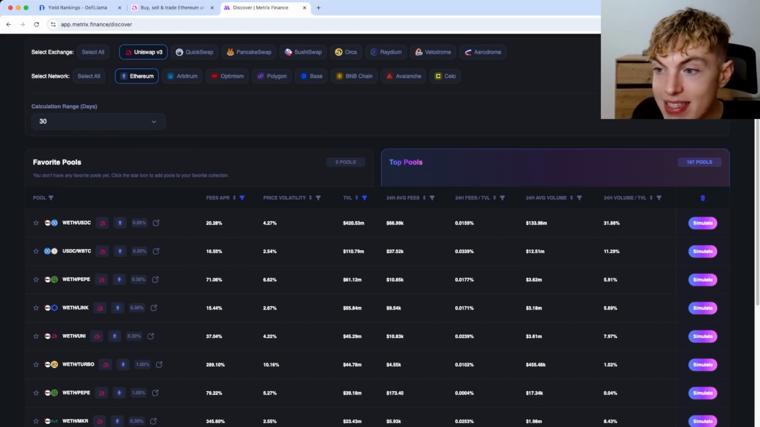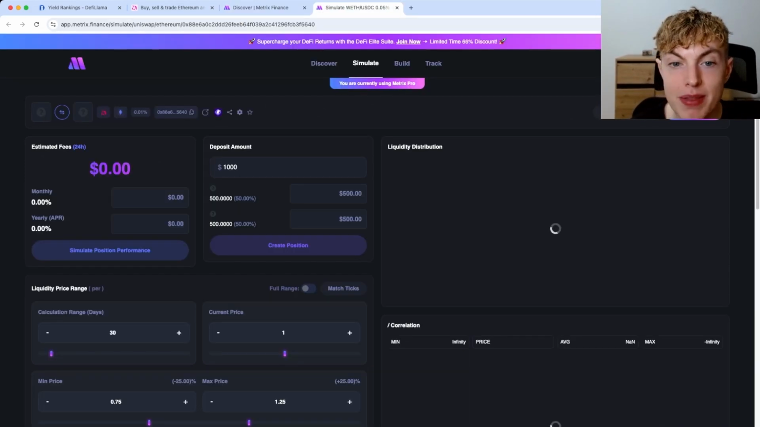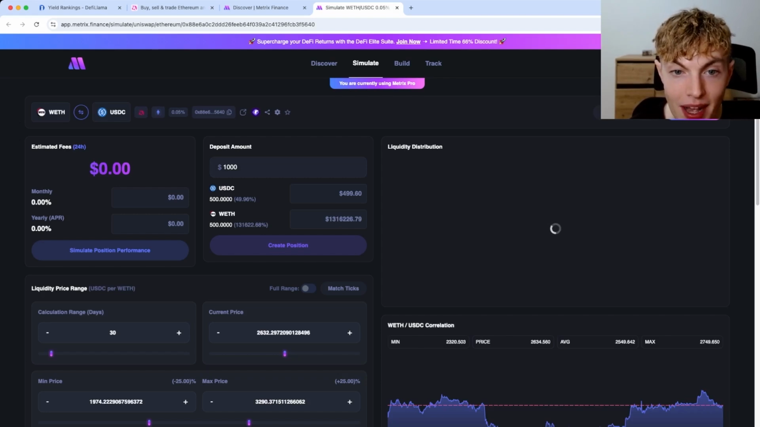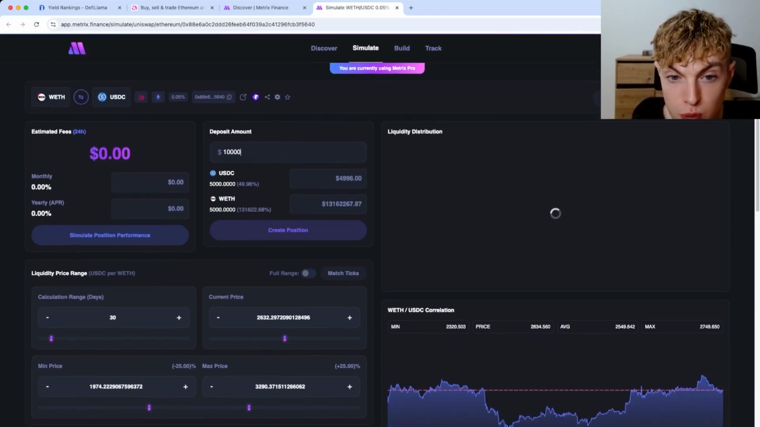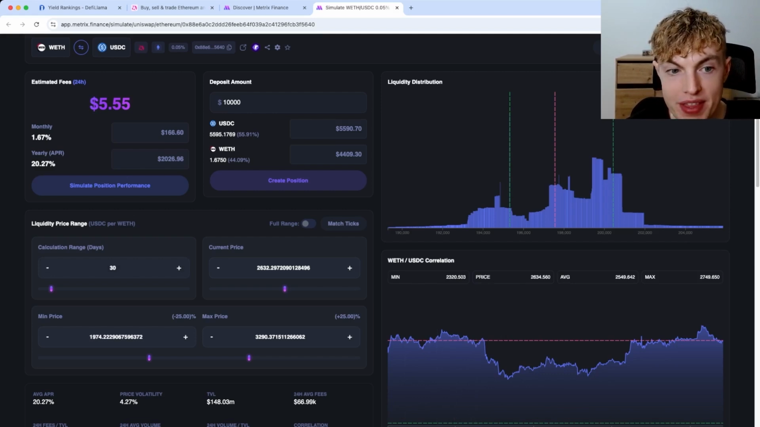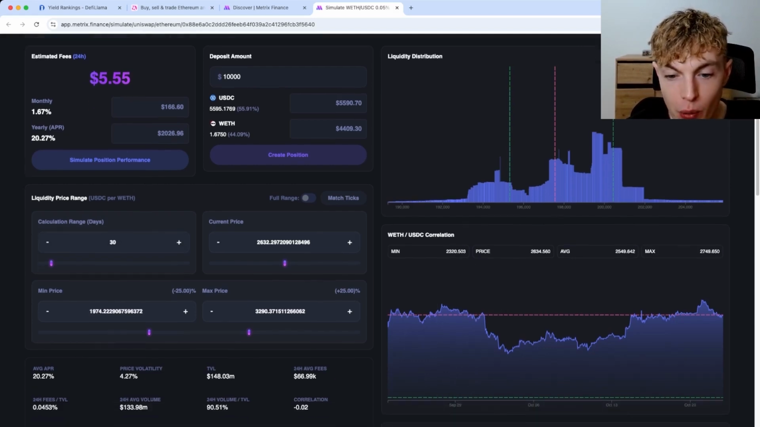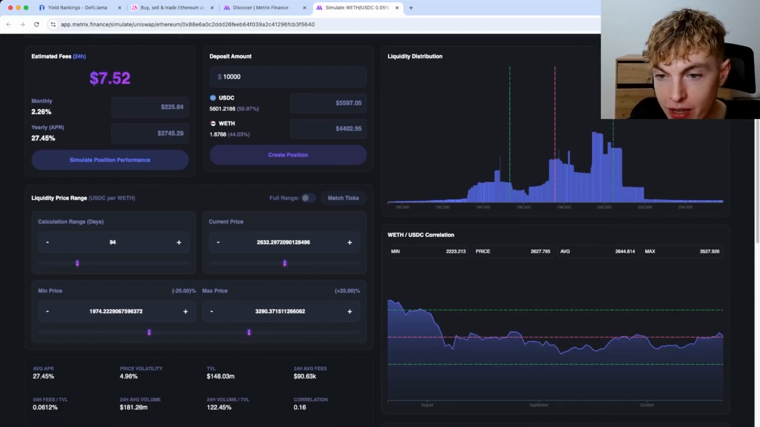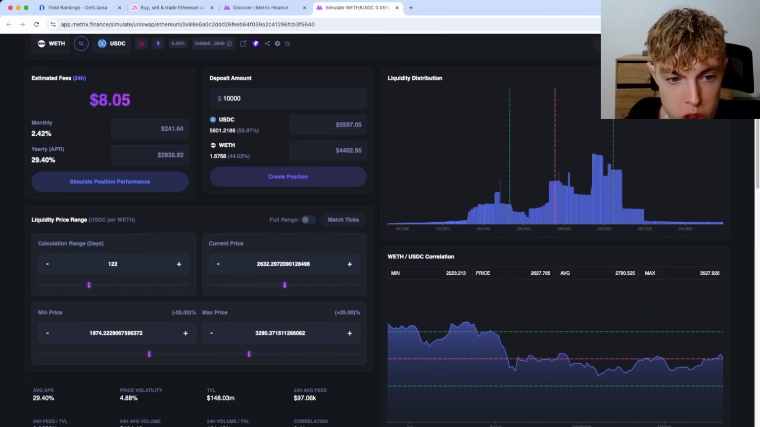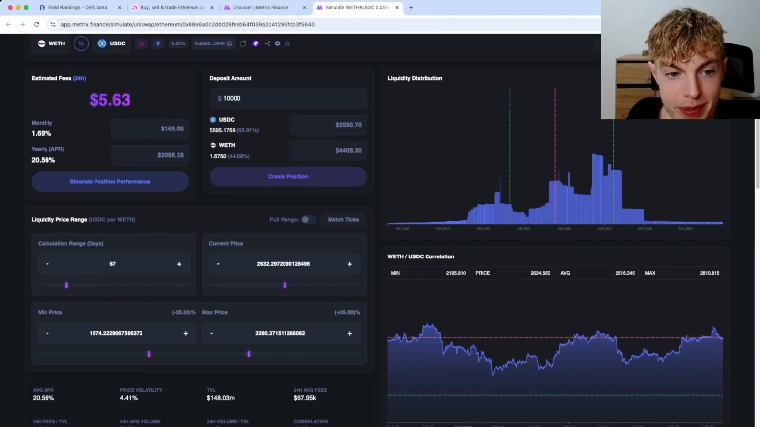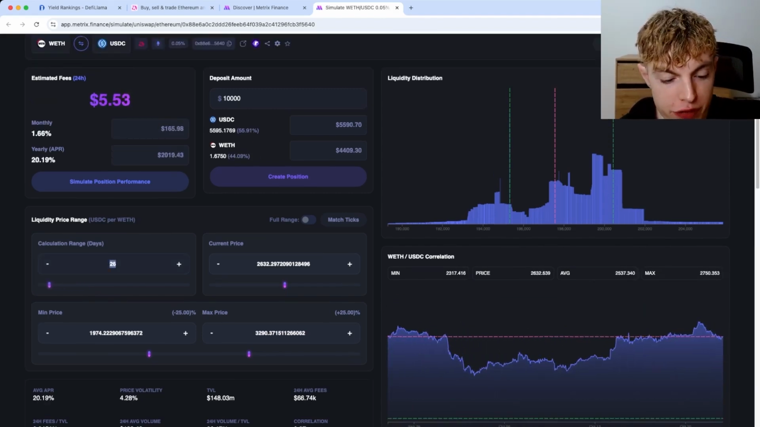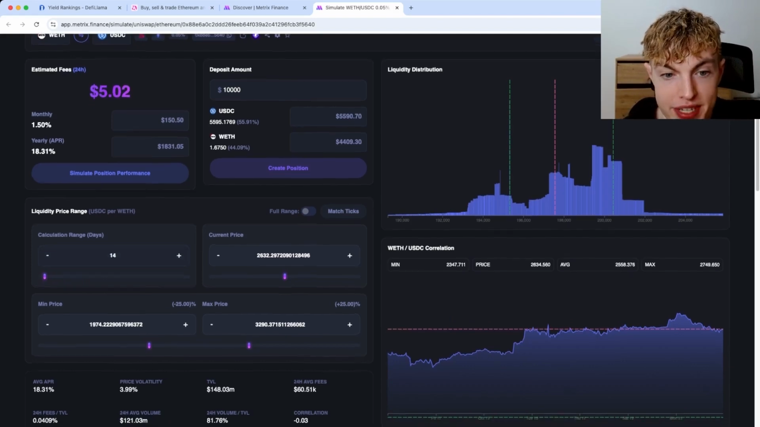So let's go ahead and hit the simulate button right here and open the simulate page for this pool. I'm going to set my deposit amount to $10,000 as if I were to deposit $10,000 into this pool. So right now we're seeing charts with data from the past 30 days. If we go ahead and change this calculation range, we can go back farther and see further data. So I'm hoping to get the most accurate simulation. So I'm going to set the calculation range to 14 days. So we have really recent data to work with.